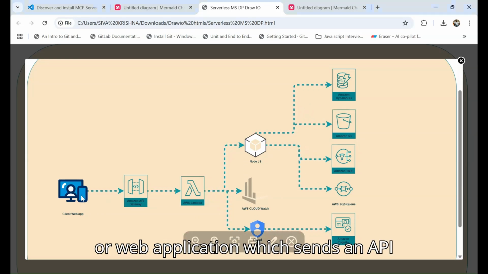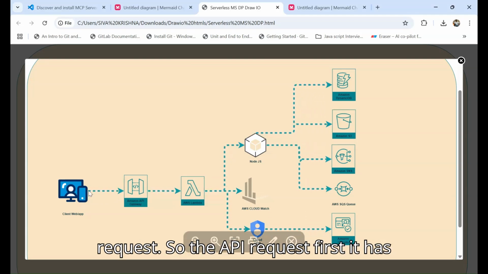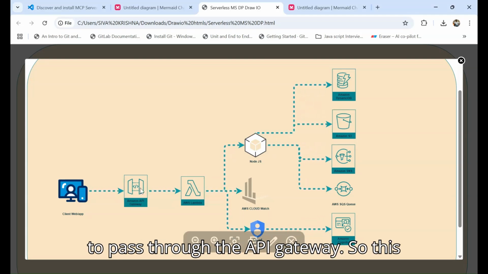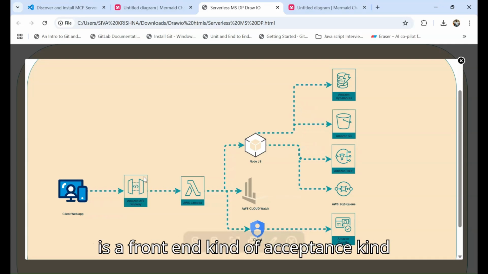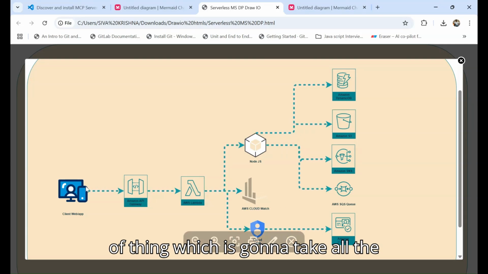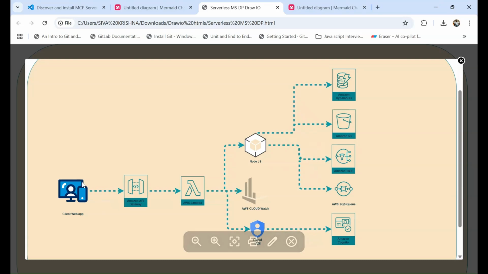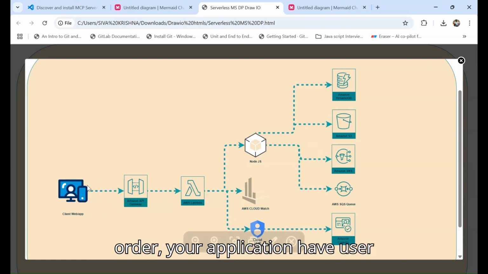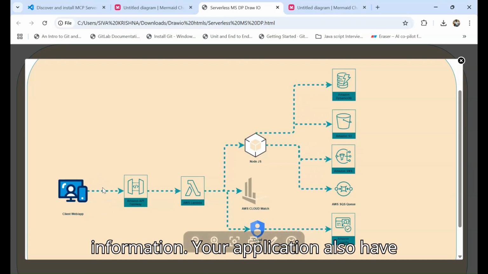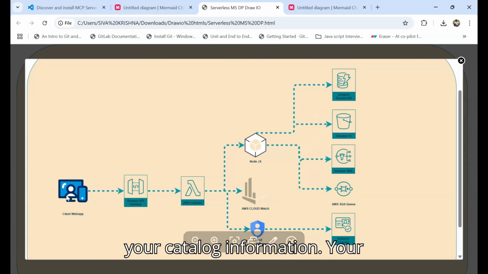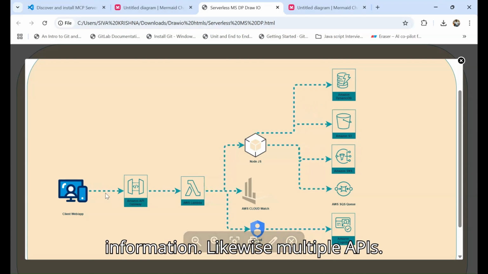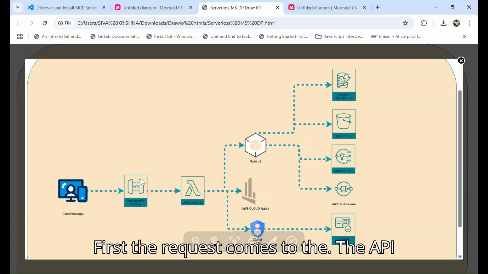A client or web application sends an API request. The API request first has to pass through the API gateway. This is a front end kind of acceptance layer, which is going to take all the requests from the application. Let's say your application has order, your application has user information, your application also has catalog information, and product information. Likewise, multiple APIs. First, the request comes to the API gateway.